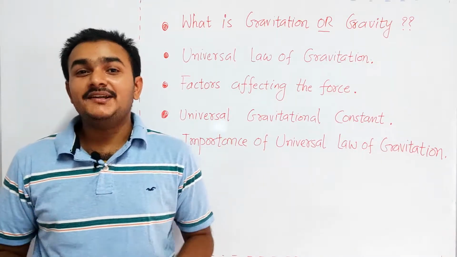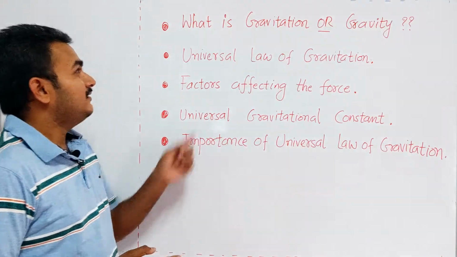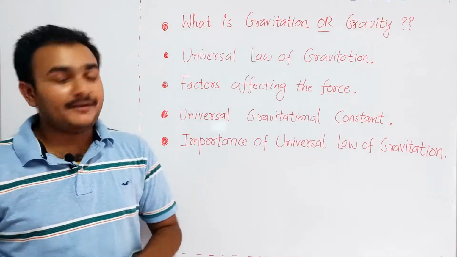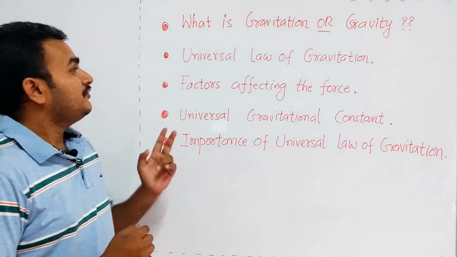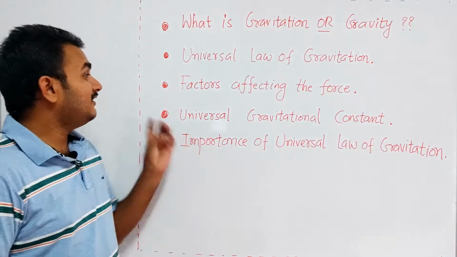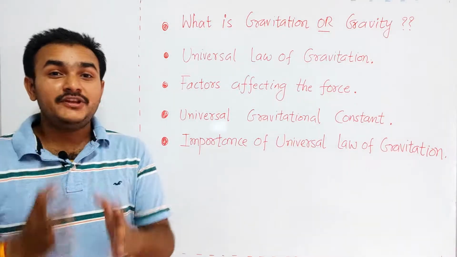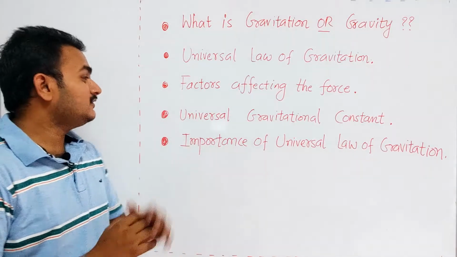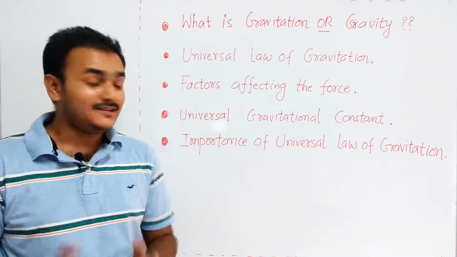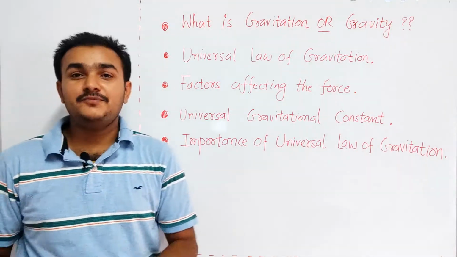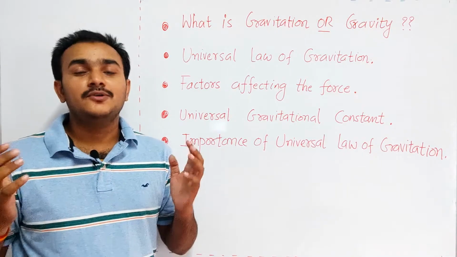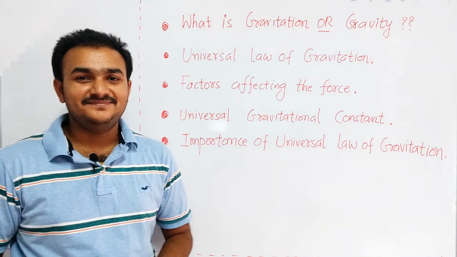This concept can be understood using these 5 points. First one is what is gravitation or gravity. Second, universal law of gravitation. Third, factor affecting the universal gravitational force. Fourth, universal gravitational constant. And fifth, importance of universal law of gravitation. So let us start the session.